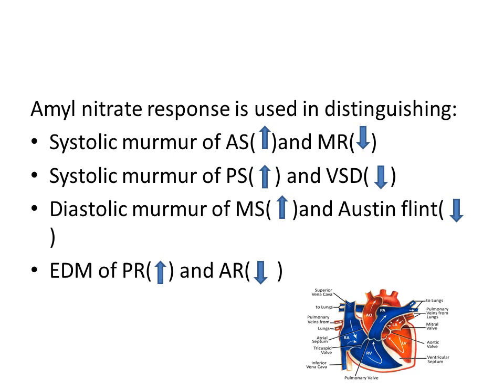The systolic murmur of aortic stenosis increases during amyl nitrate inhalation and that of mitral regurgitation decreases. Systolic murmur of pulmonary stenosis increases and VSD decreases. Diastolic murmur of MS increases and Austin-Flint murmur of aortic regurgitation decreases. The early diastolic murmur of pulmonary regurgitation increases and aortic regurgitation decreases during amyl nitrate response.